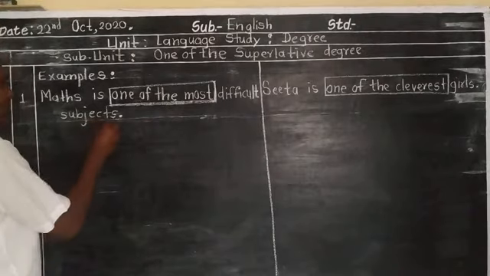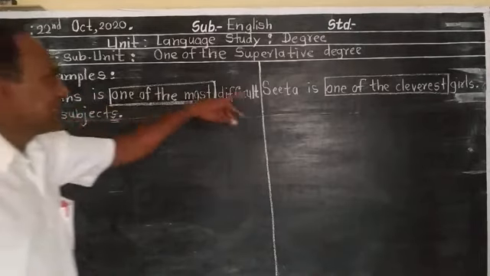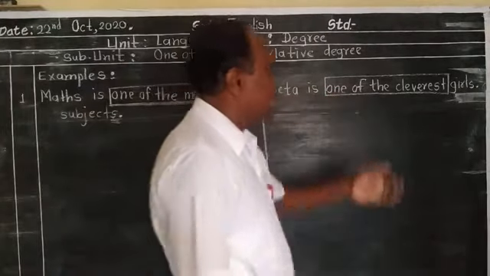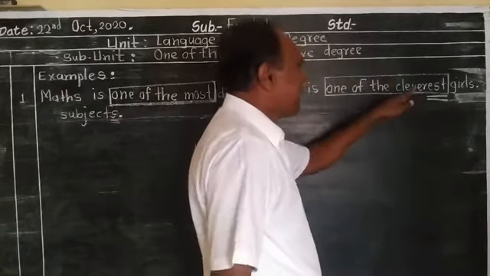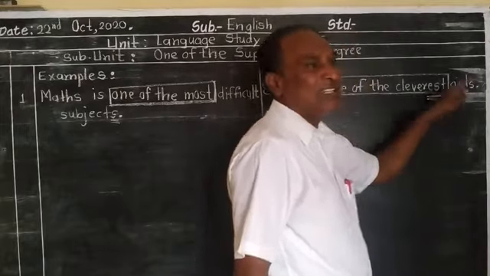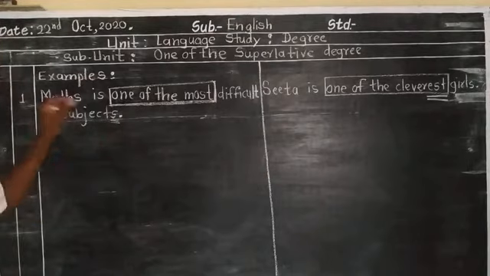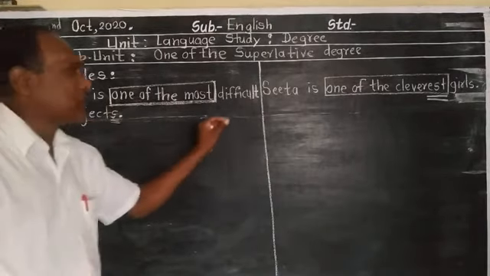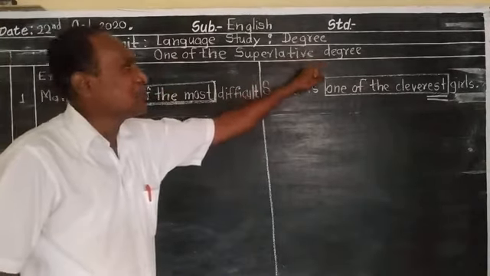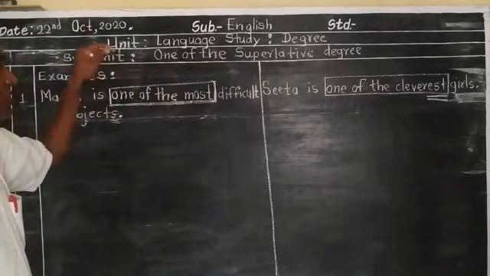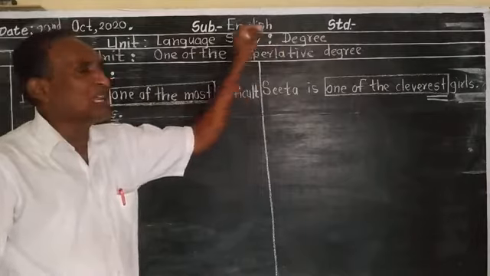Look here, subject is an object, and s is added. It's a plural degree. The second sentence: Sita is one of the cleverest girls. Here is est. The adjective is added by est. Girls is again in the plural form. Students, I have written on the blackboard two types of sentences of one of the superlative degree. We are going to study now one of the superlative degree.